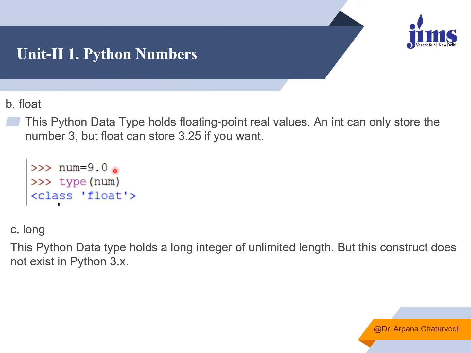Next is float. You can see over here, I stored the value as 9.0 in num, and when I say type num to check the data type the num variable is holding, it is displaying float. The same is the case with long. This Python data type also holds long integers, but the length is unlimited. But this construct does not exist in the 3.x version. So be careful about this.